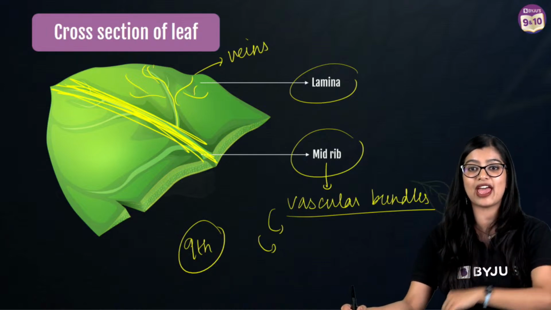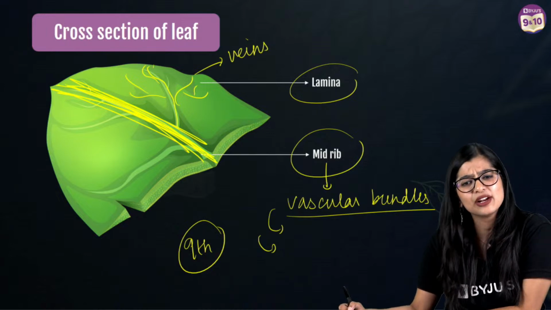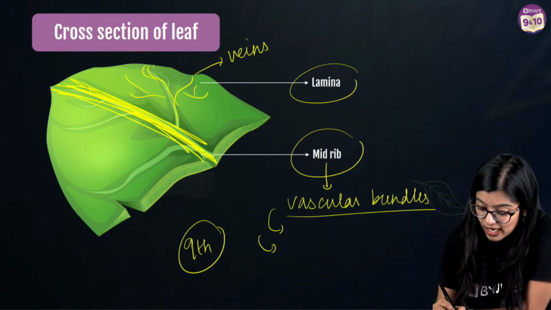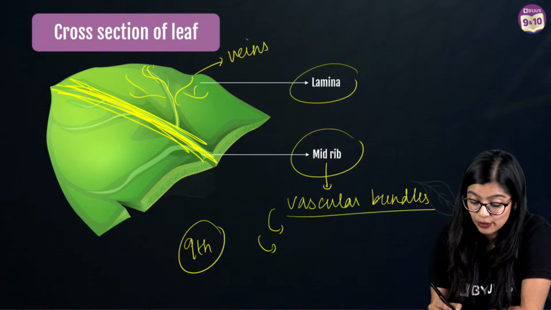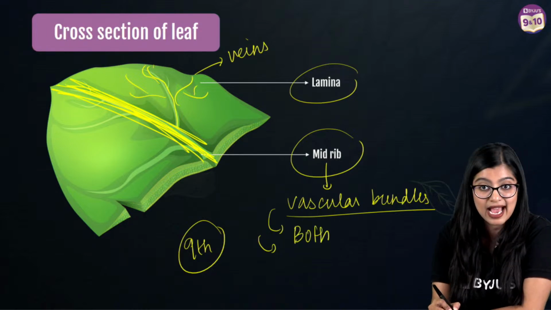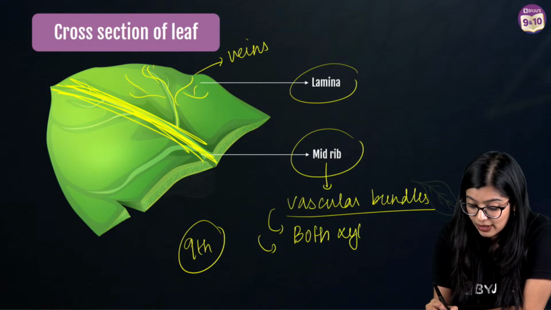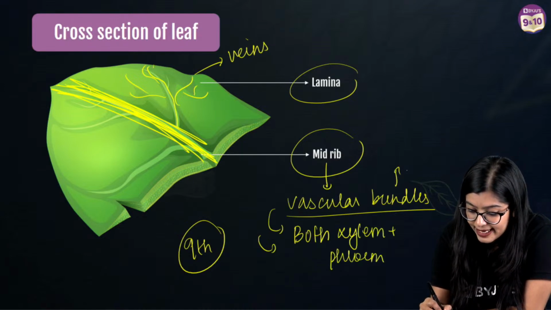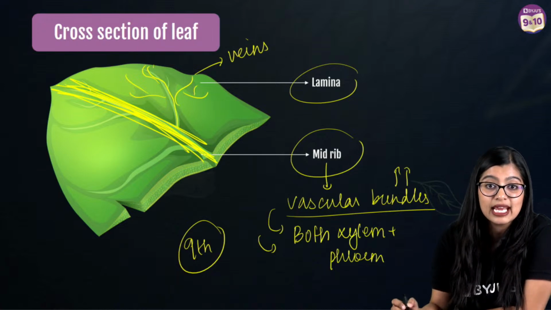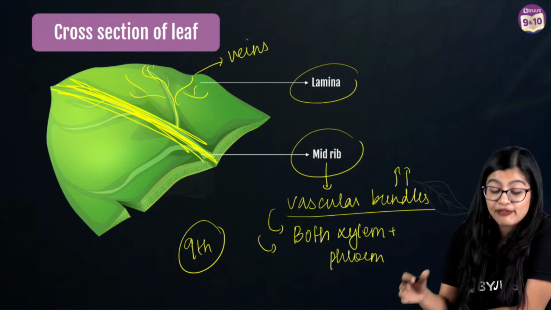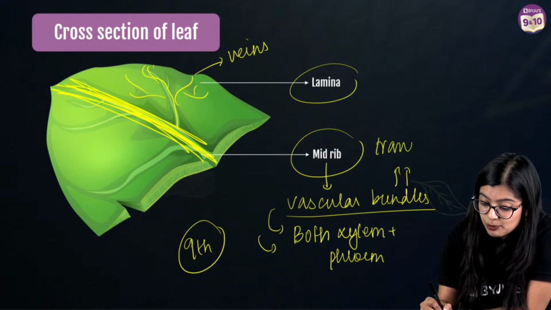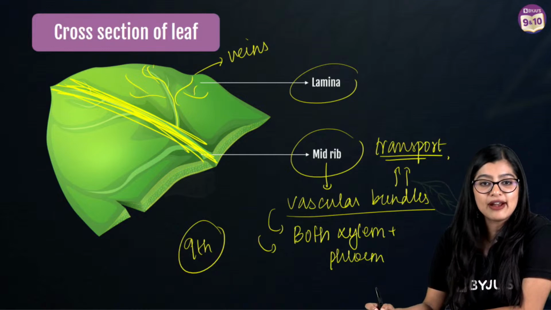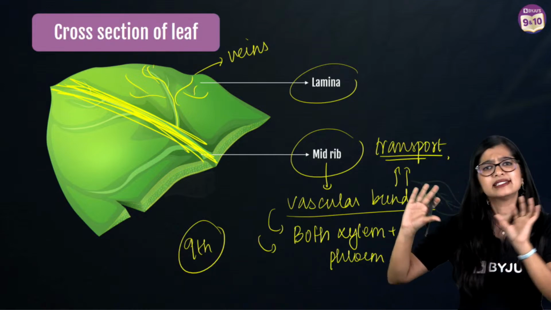I know all of you are giving me the answer, and I know that most of you know the answer to this. This is nothing but both xylem and phloem, right? It's not only xylem or only phloem, but both xylem and phloem. And we know that they have a very important function to do, especially when it comes to transport. Very good. Now, this is what we've learned.